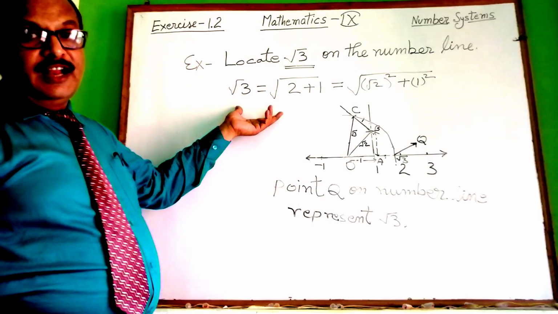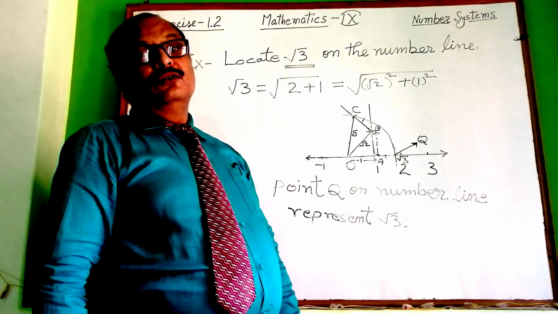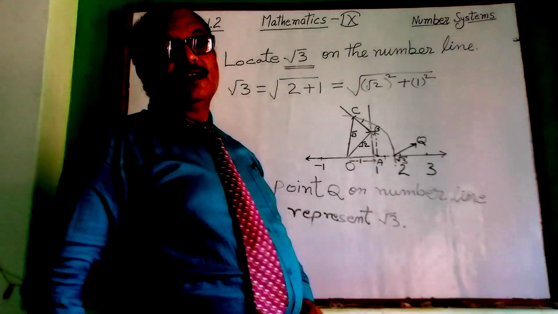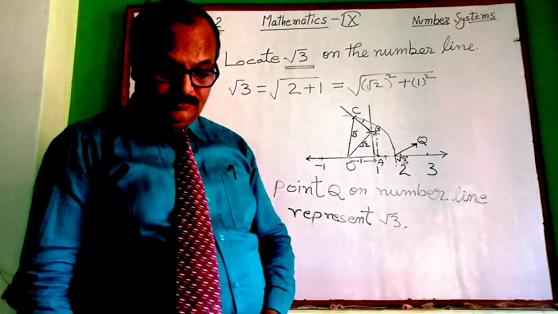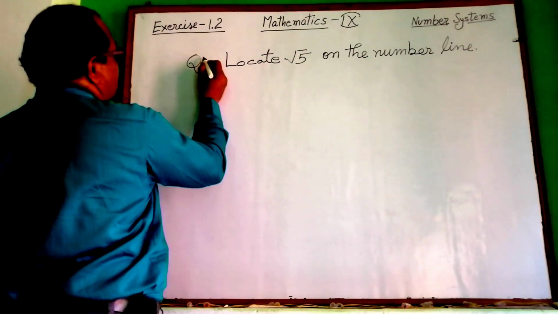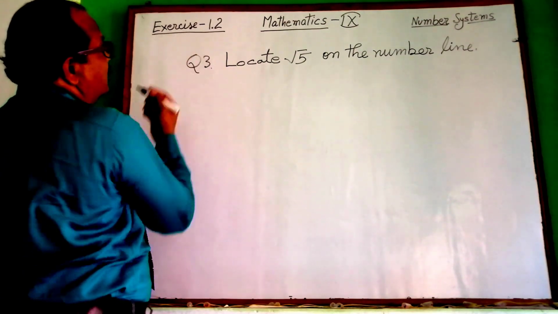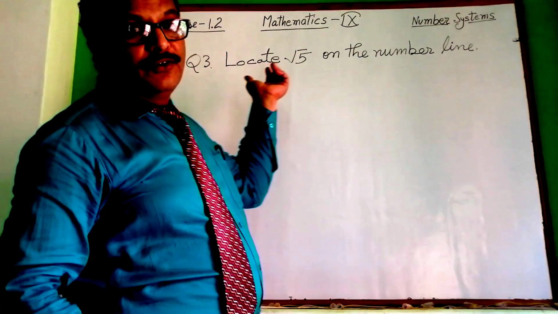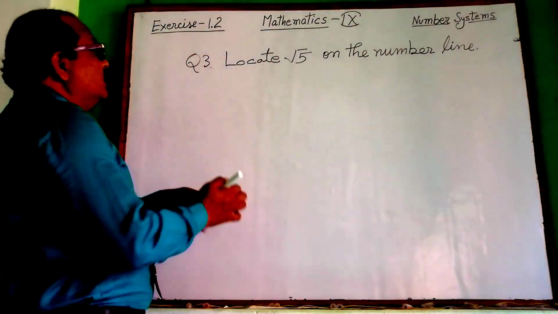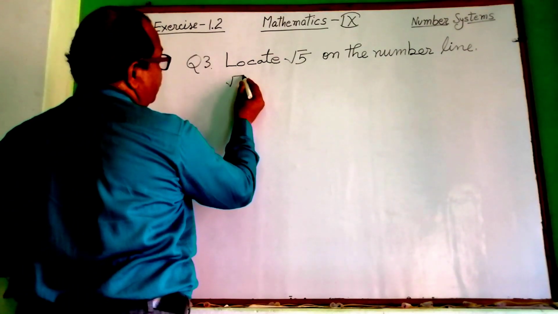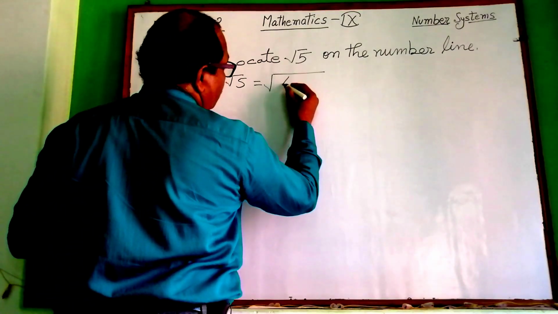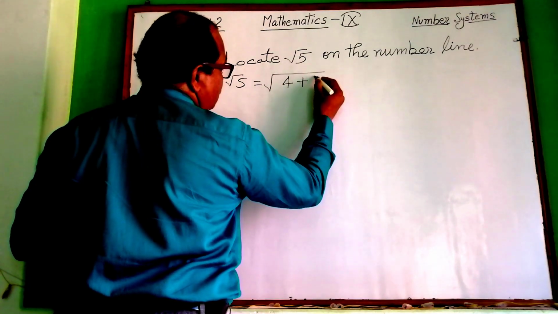Now I would like to explain how to locate the position of root 5 on the number line. So let us see. It is question number 3 of exercise 1.2 of your NCERT book. See how to locate this one. You can write root 5 as 4 plus 1.